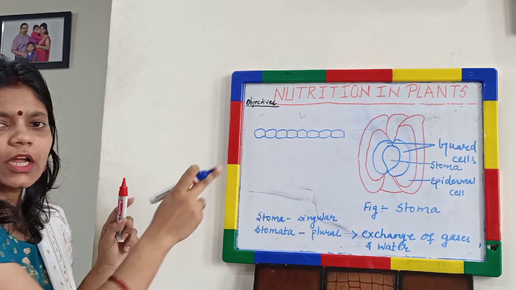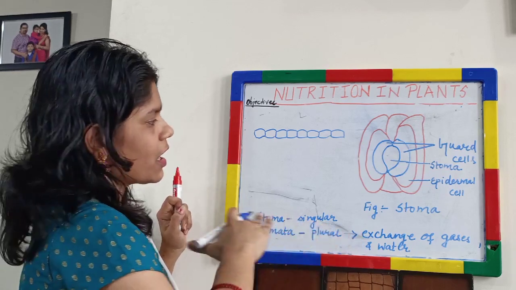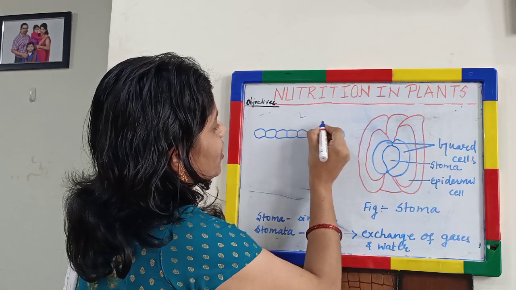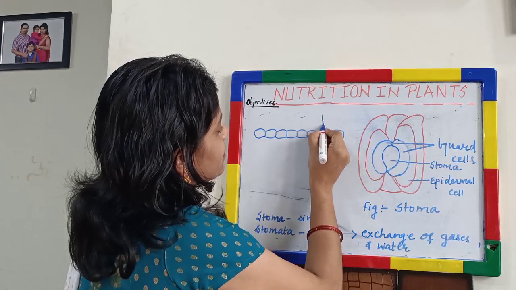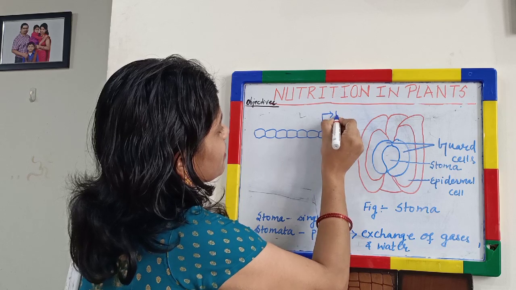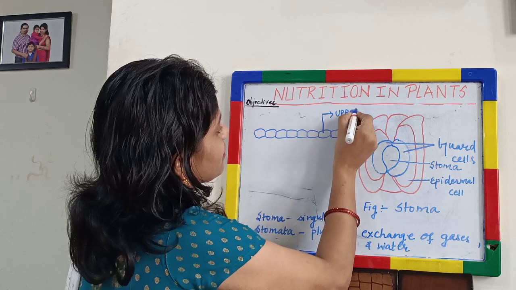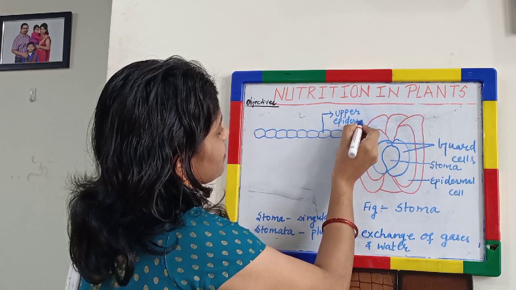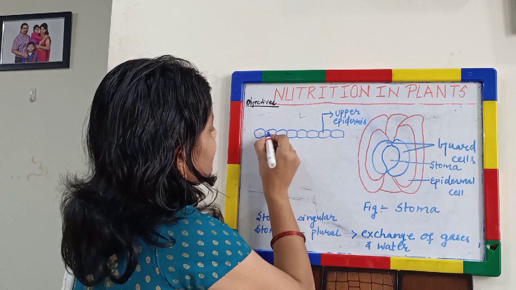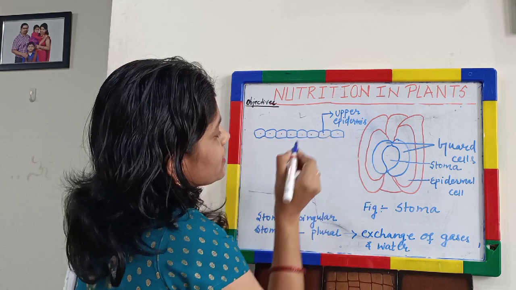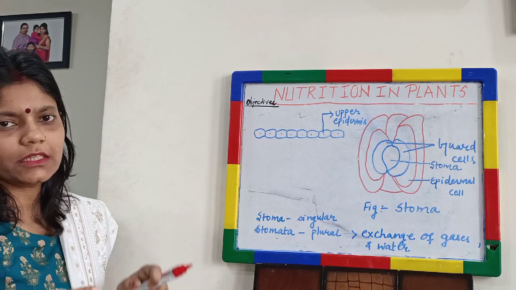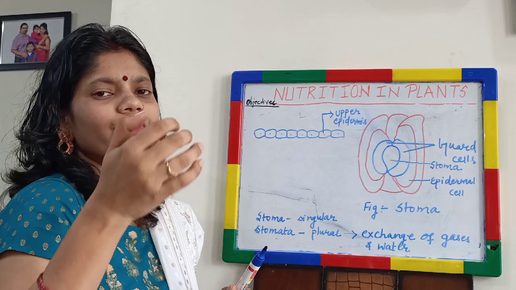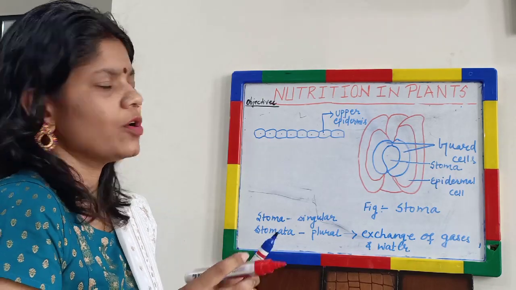Okay, this structure is called the upper epidermis. On the outer surface of the leaf, there is a structure which is called the upper epidermis. Of course, the nucleus is present in the cells, and this epidermis secretes a layer of cuticle which prevents the entry of water on a leaf.